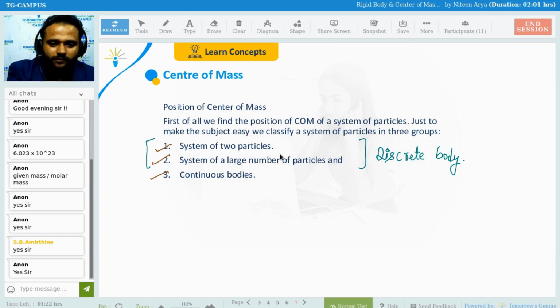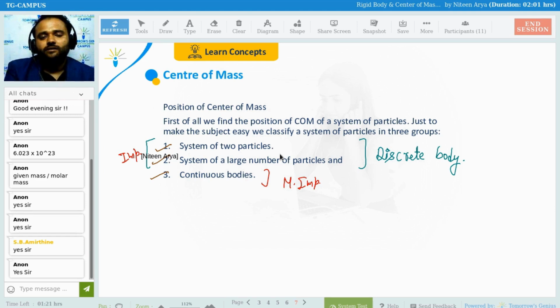You can say more important. The upper two are important because maximum number of times the numerical problem or any particular MCQ you find on center of mass is from the continuous body. Maximum number of times. Okay, directly one of the things we are going to do here, you are going to find in your examination.